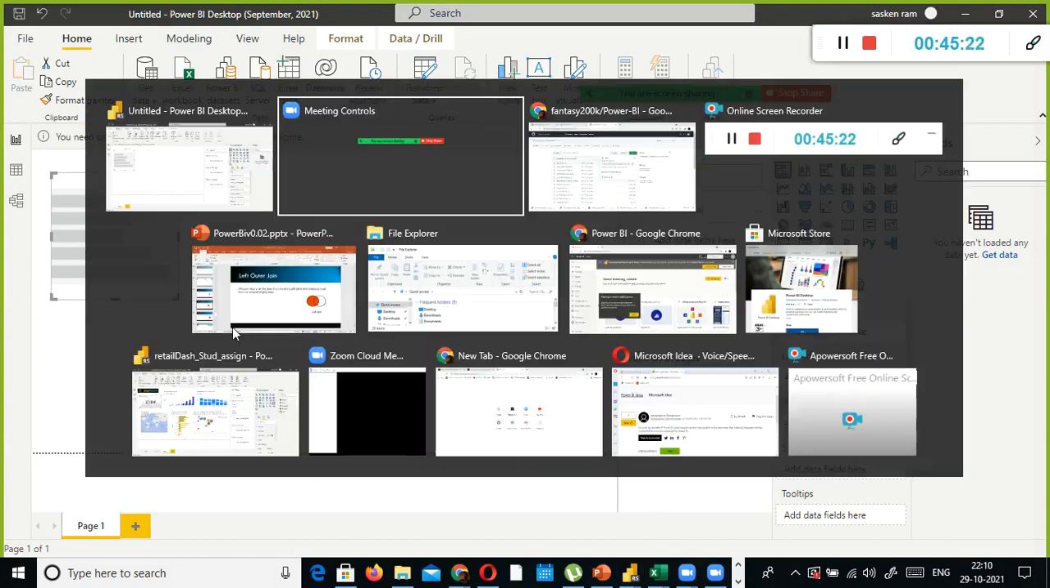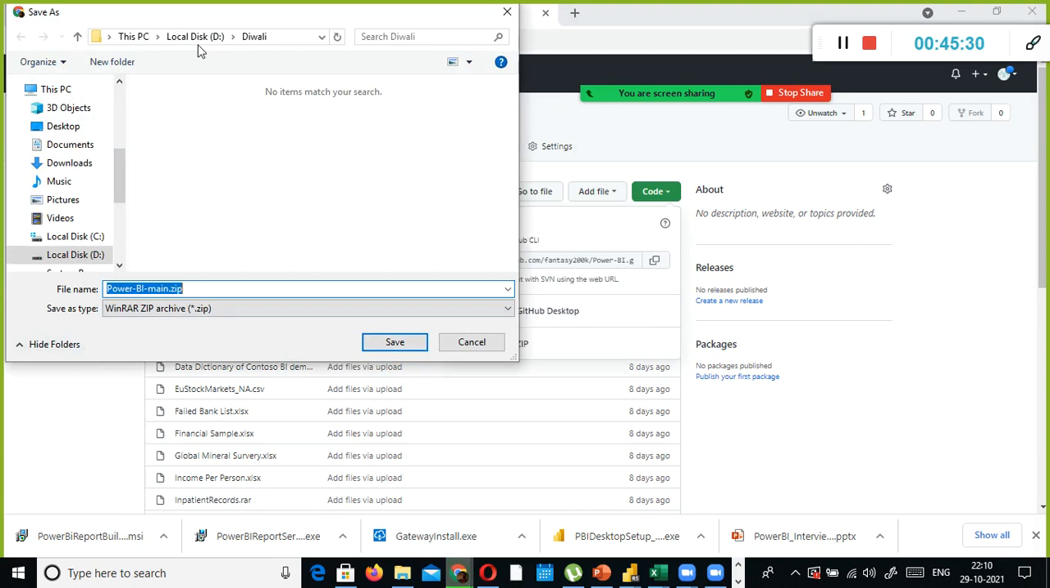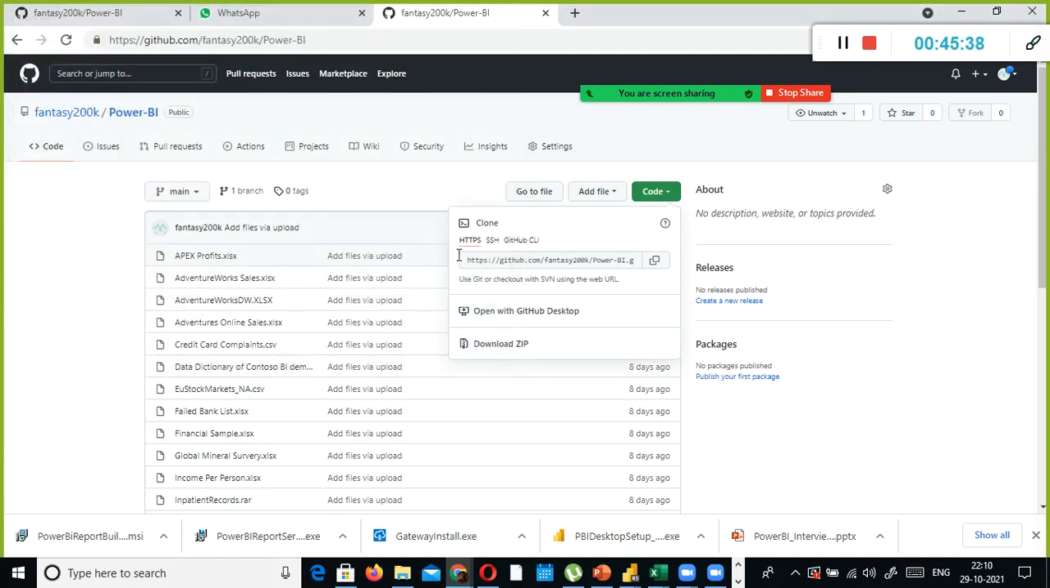I guess all of you must have downloaded this. It will take some time. Click Code, then Download ZIP, and it will download. Make sure that you store it in a meaningful directory, like Power BI downloads, where you can store all the zip files and data files. Once you unzip it, you will find all these data files in your local system.